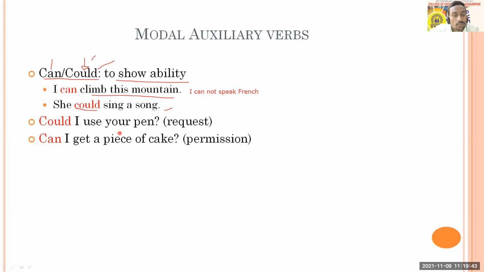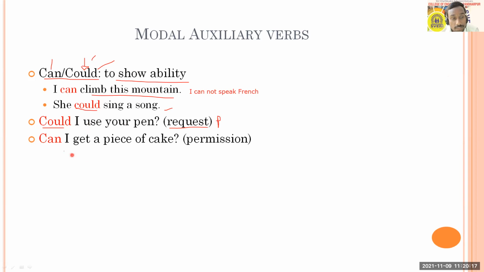Then next, if you're using it in interrogative, then it becomes a request. Could I use your pen? That becomes a request, and it is a polite request. In the earlier example, will you give me your pen? That is also a request, but that is just a request. And could I use your pen? That becomes more polite. So you people need to understand, if you want to make a polite request, you can make a request with could.